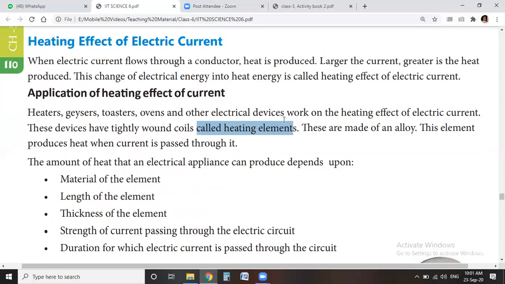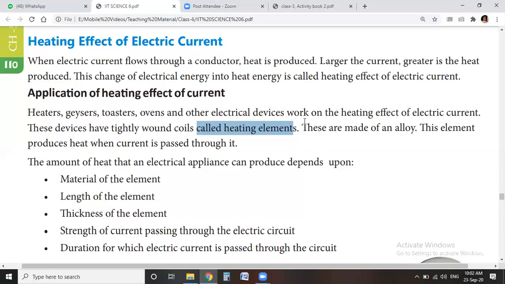You can see the heating element in the heaters at home. In geysers we cannot see it because it is coated with a material, but when you break this material, you see a coil of heating element is present.